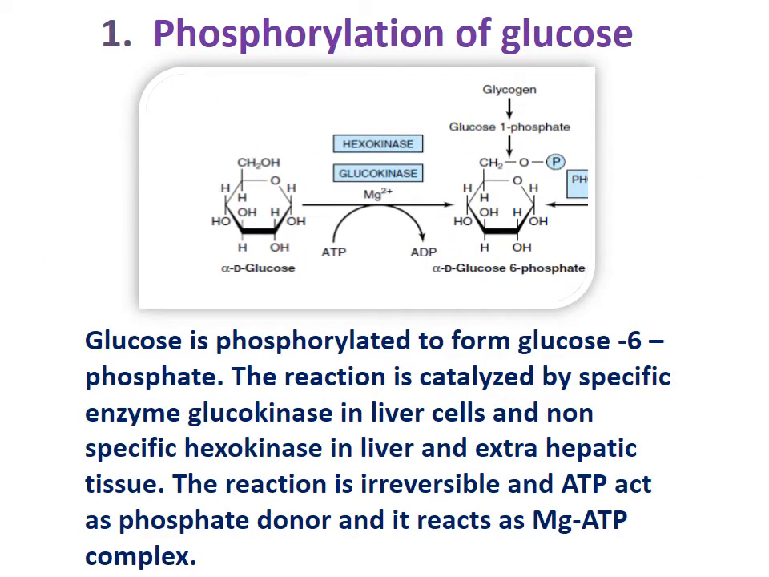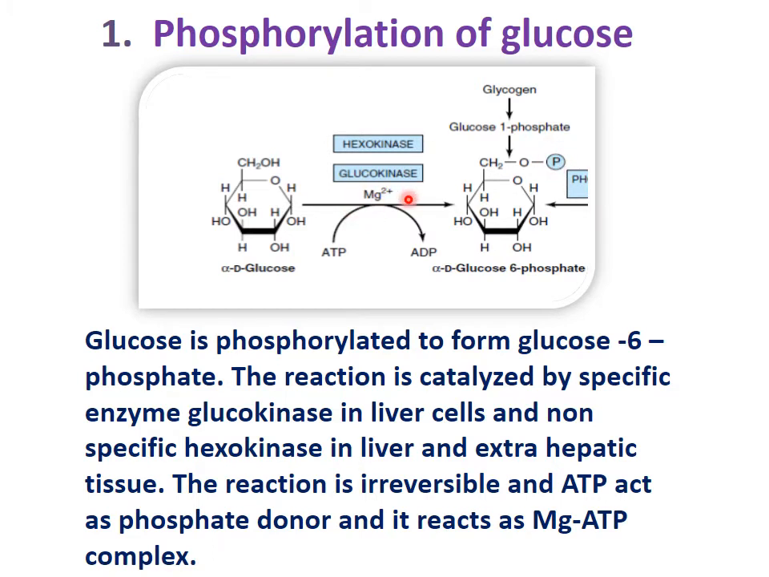Now we start with the glycolysis steps. Glycolysis occurs in 10 steps. The first step is phosphorylation of glucose. In the first step, the pathway starts from glucose, and the glucose is phosphorylated. Phosphorylated means addition of phosphate takes place. On the 6th carbon of this glucose, a phosphate is added. If this phosphate is added, somebody has to donate this phosphate.